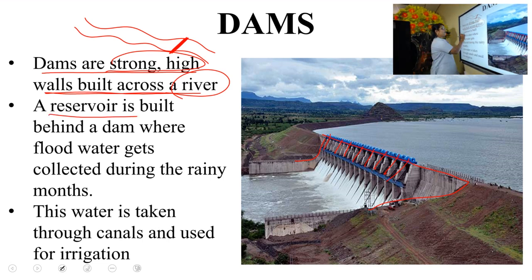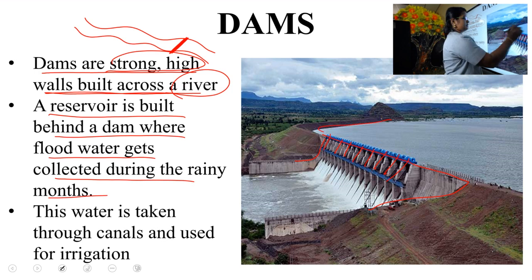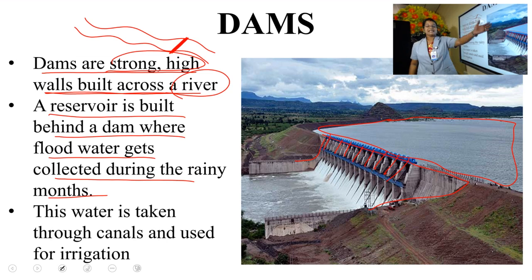And a reservoir is built behind a dam, where the flood water gets collected during the rainy months. This part is known as a reservoir. Why is it known as a reservoir? Do you know? Because reservoir means artificial lake. Simply I can tell you, a reservoir is an artificial lake to collect water. And the dams are constructed here, so the water is collected here during the rainy season.